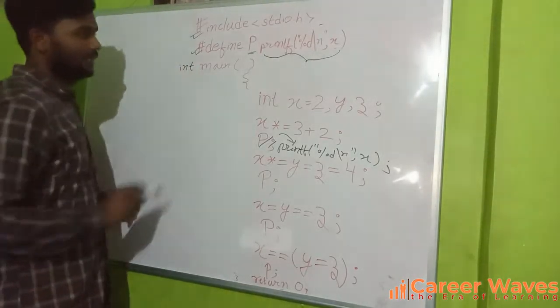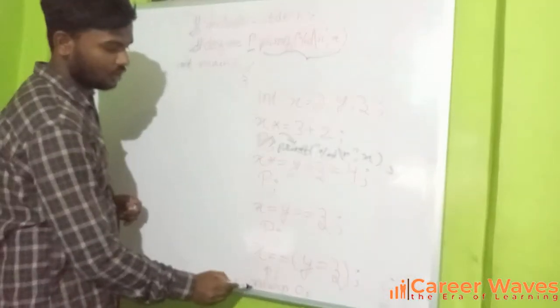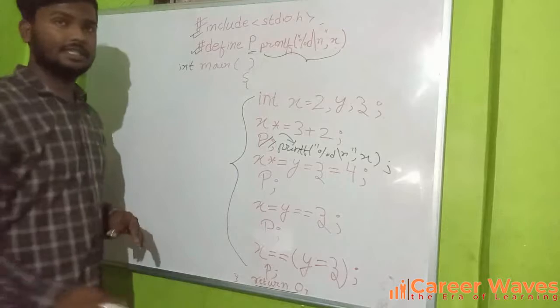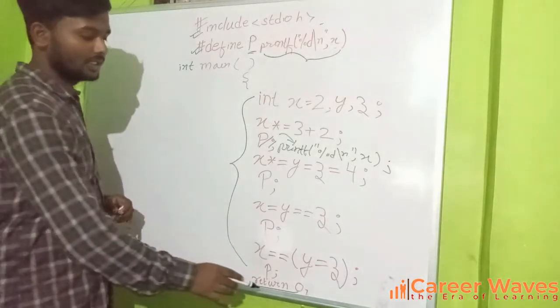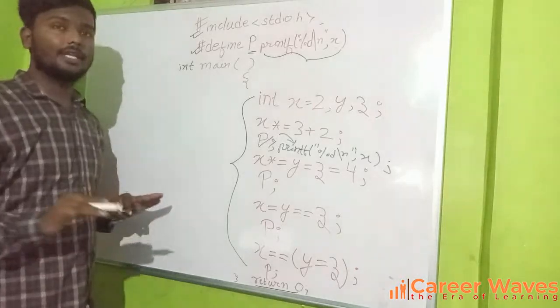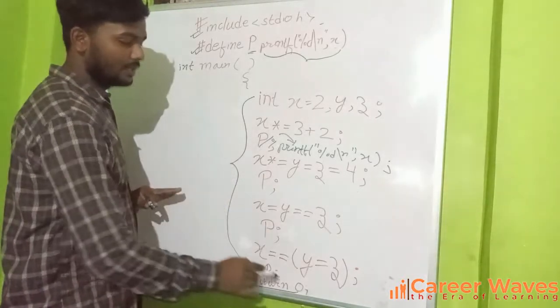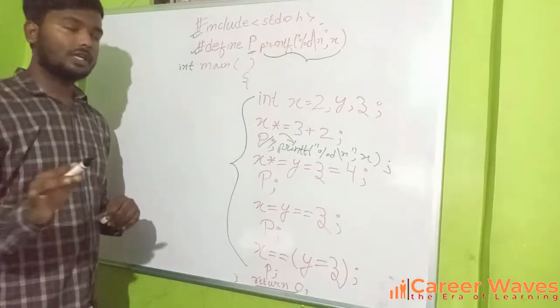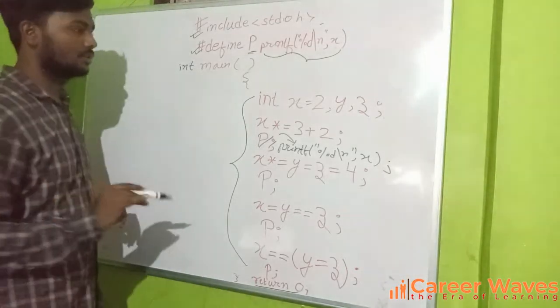It has a return type of integer. What does this return 0 mean? This return 0 means when this program has compiled successfully without any error, the operating system will know that the program does not have any error if this program returns 0. If this returns 1, the operating system will know that the program is having an error.